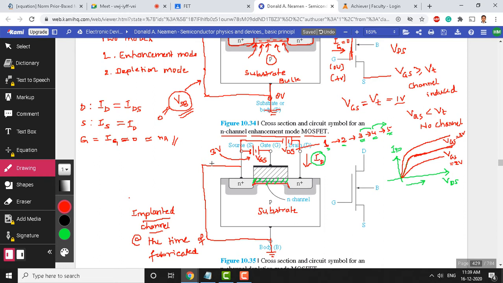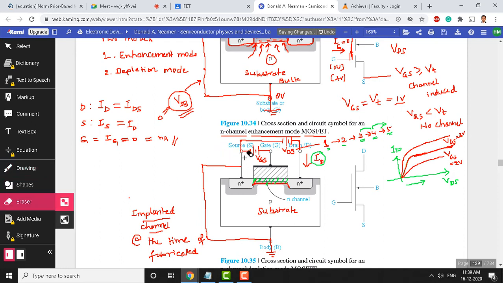We have seen so far only positive voltage of VGS. Now let me give an example to you. If I go for a negative value of VGS, what is going to happen? I will change the polarity of this gate to source voltage to negative.